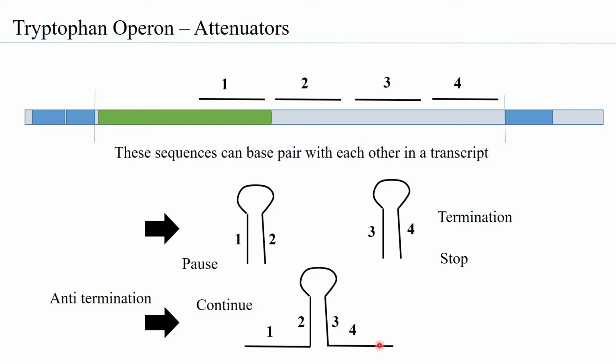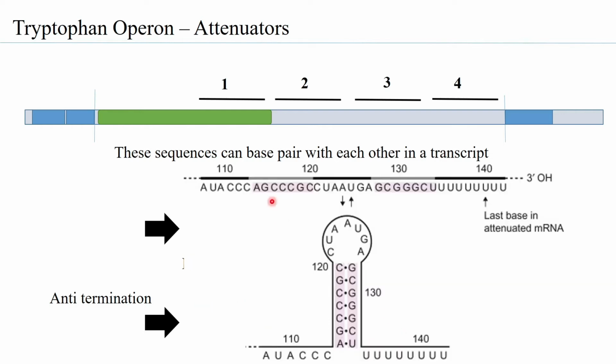How and when? Let us also look at this 3 and this 4. You can see that it has dyad symmetry with a few nucleotides in between that do not have complementarity. They become part of the loop, and these two form the stem because they are able to hydrogen bond.